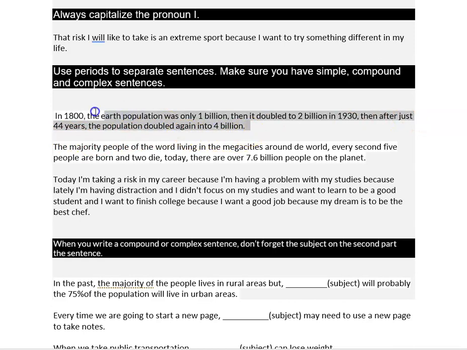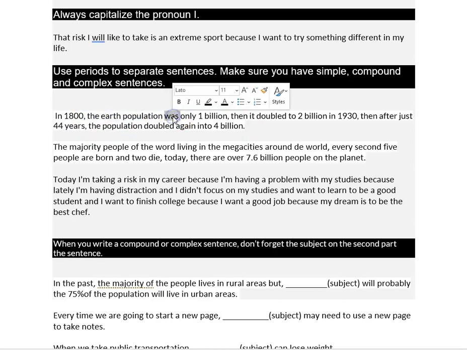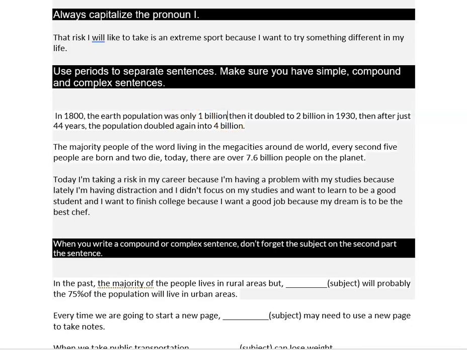So this here has to be separate sentences. First of all, the structure is beautiful. Whoever wrote this, I know the person, but you probably recognize your own sentences. This is beautiful. The only thing we need is to use periods to separate the complete thoughts. So, for example, the Earth population, that's my subject, was, that's my verb, only 1 billion. This is one thought, so I have to use a period, and then I capitalize the letter T.